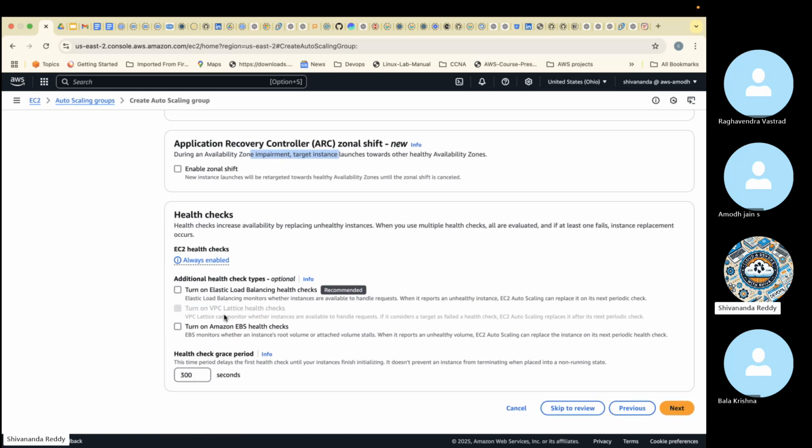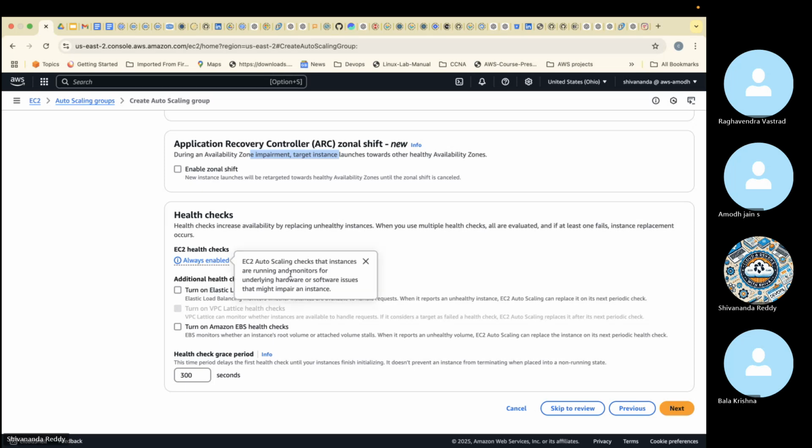Next, health checks. There are two health checks here: turn on Elastic Load Balancing health checks, and turn on Amazon EBS health checks. Two options are there. I'm not selecting anything. Always enabled is there. It's just handling adverse auto issues, it might impair the instance. I'm not selecting anything, I just ignored that.